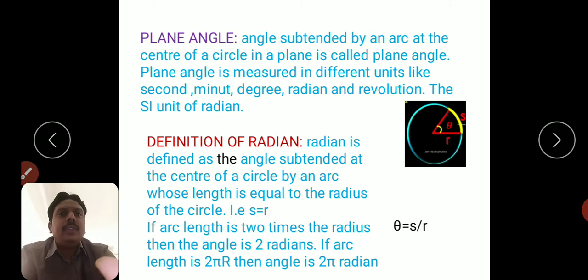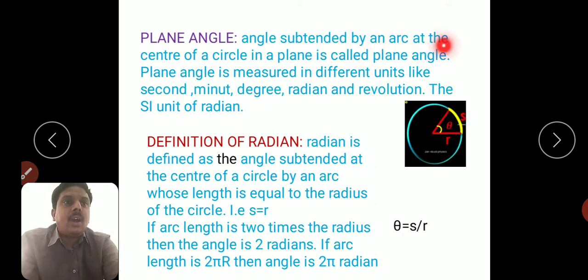So coming to the definition, a plane angle. Angle subtended by an arc at the center of a circle in a plane is called plane angle. Plane angle is measured in different units like second, minute, degree, radian and revolution, but the SI unit of plane angle is radian.